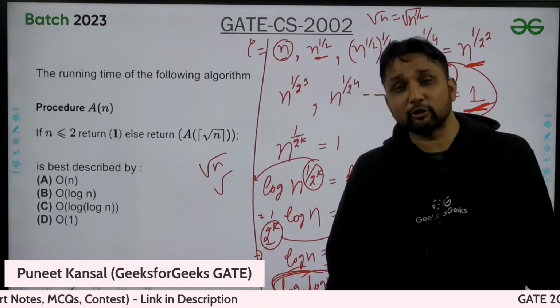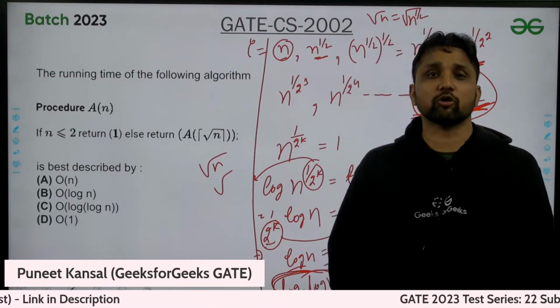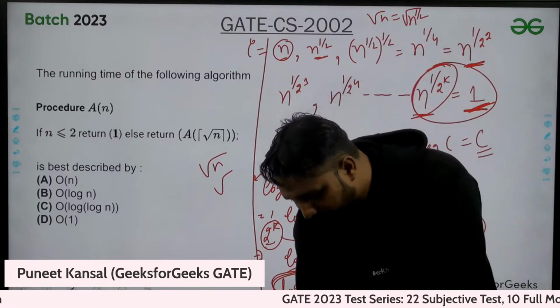So this loop will execute n by 2 times. n by 2 is order of n. n by 2 is order of n.